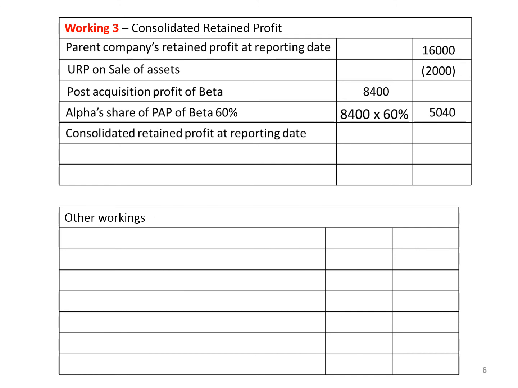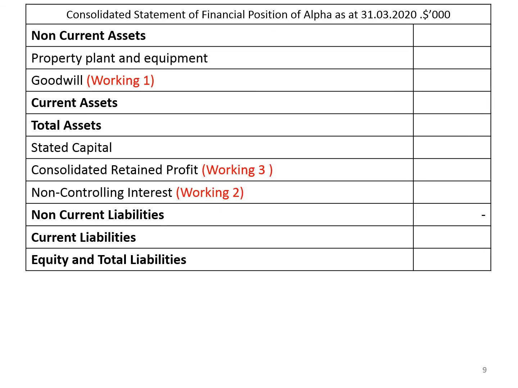So altogether the consolidated retained profit is $19,040. There are no more complicated adjustments. All of the workings are very simple and straightforward. So we can move on to our consolidated statement of financial position.